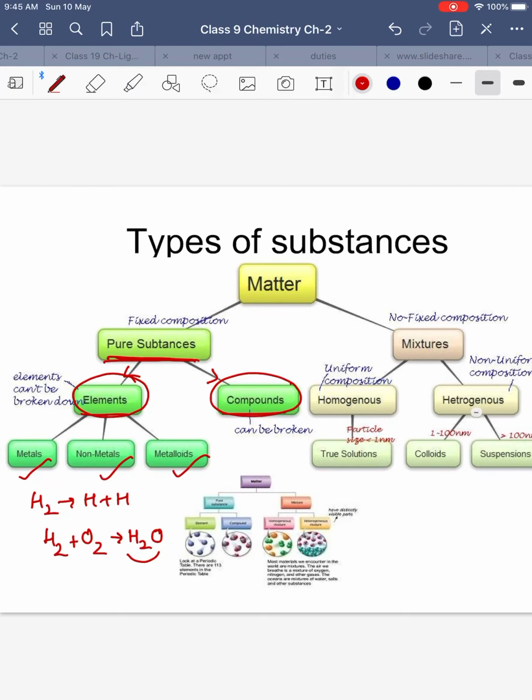Now this compound, water, cannot be broken into hydrogen and oxygen by a physical process. For that we need a chemical process, right? On the other hand, mixtures are composed of two or more elements which are combined together but not in any fixed ratio. These can be further classified into homogeneous and heterogeneous mixtures. So now we will be reading in detail about all these pure substances and mixtures one by one.